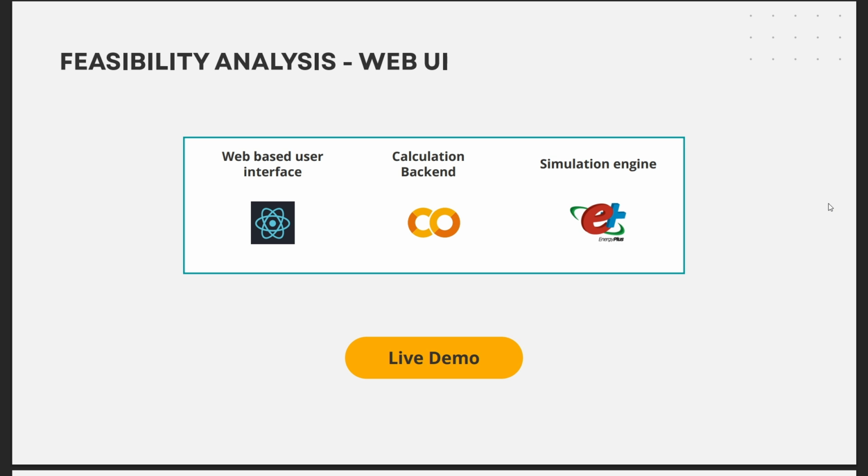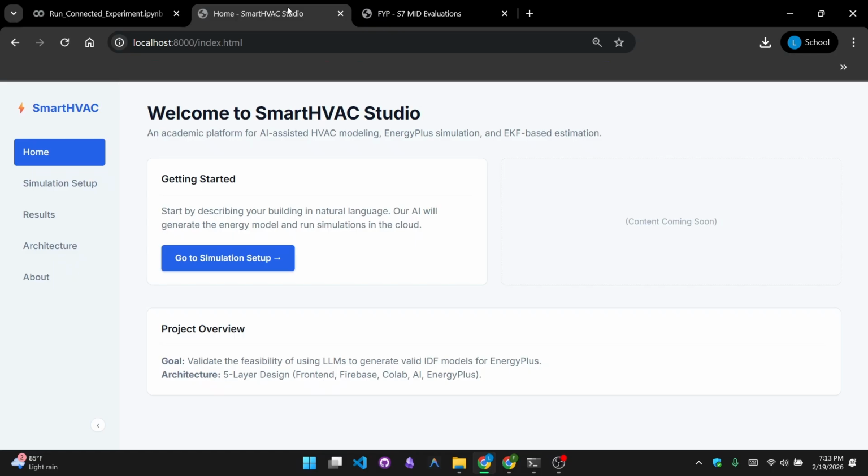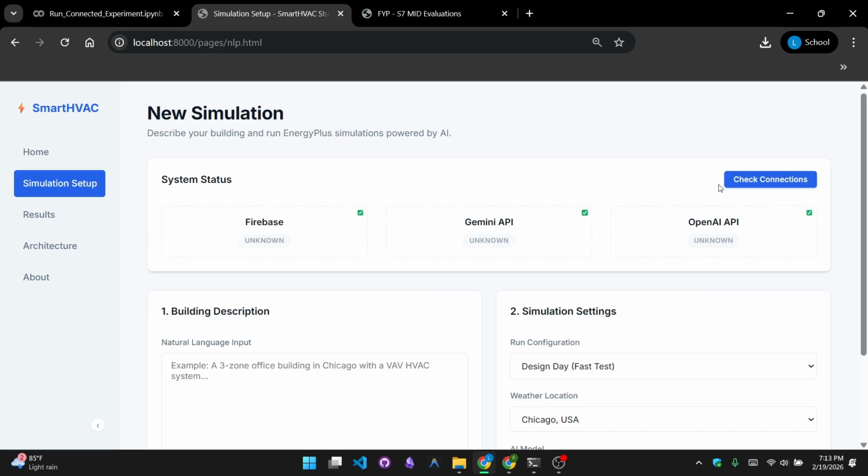So the web UI is as shown here. You can see that this entire web interface was developed for this final year project. It serves as a unified place to configure EnergyPlus IDF generation using an LLM and visualize the results in a single place. First, we can go to the simulation setup. Since we are using large language models to generate the IDF, we can first check the backend connection with those models.